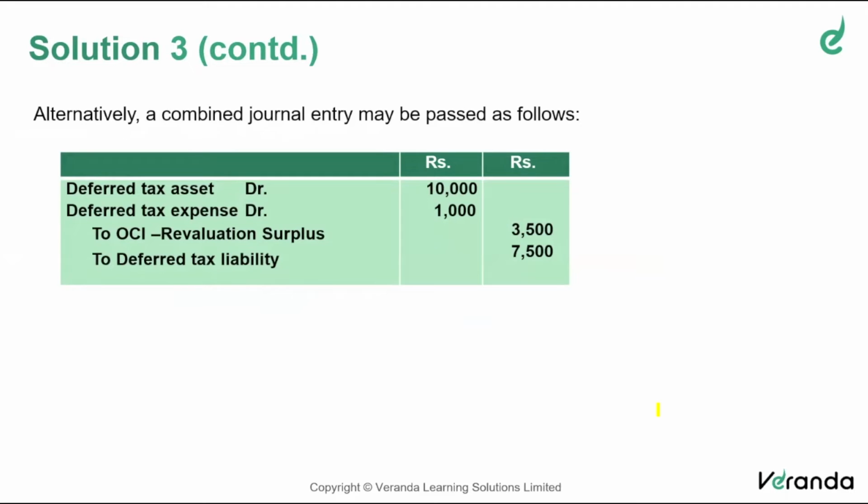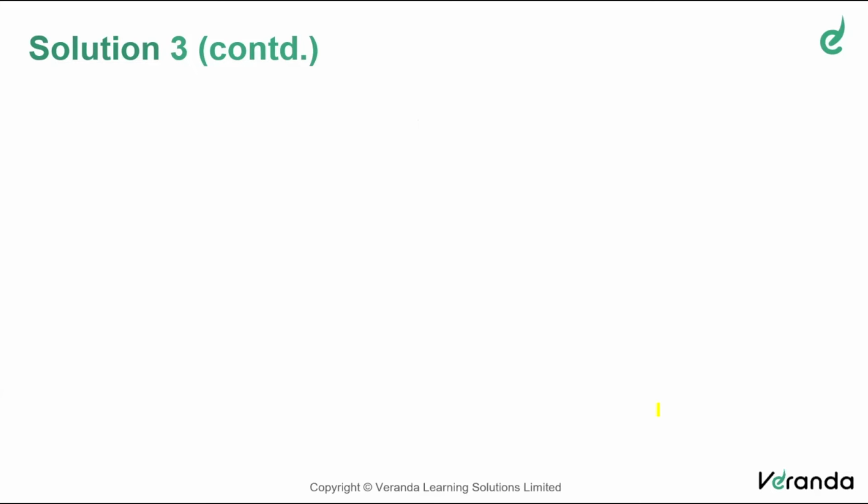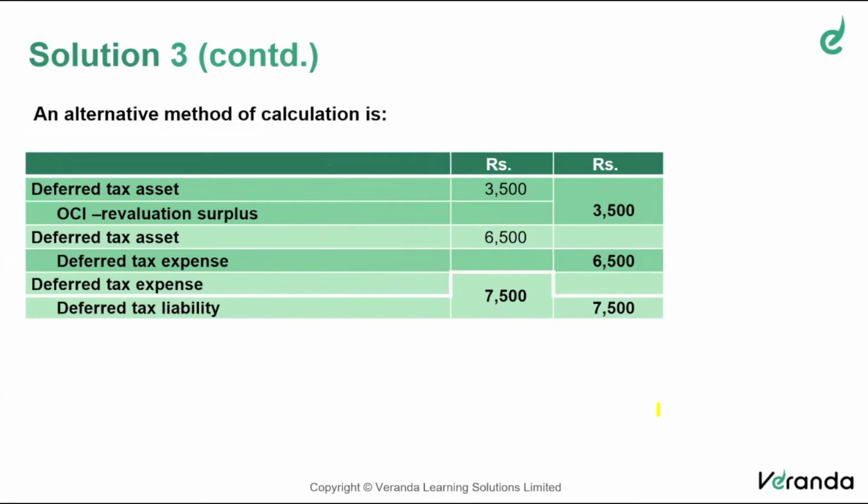Increase in OCI on account of increase in deferred tax asset, credit 3,500. Increase in deferred tax liability 7,500. So instead of making so many entries like what we did in the earlier slide, we can put a combined entry also. So whichever way you want, you do, friends. There is no condition you have to make this entry in this manner only.